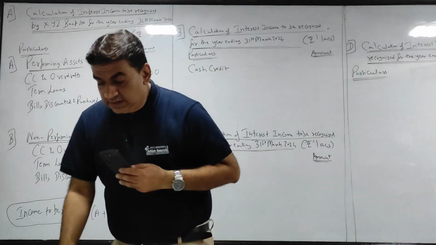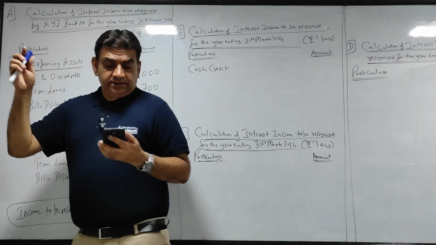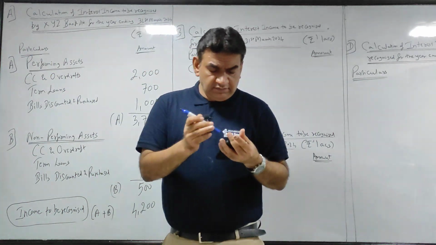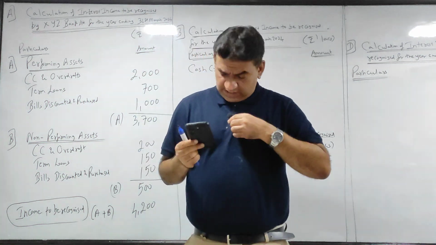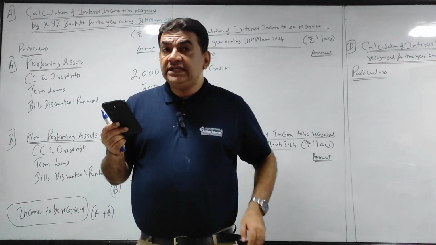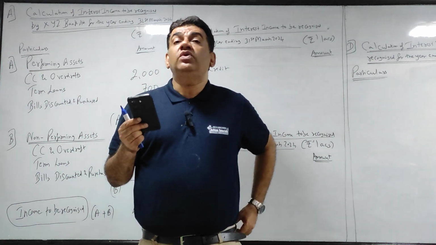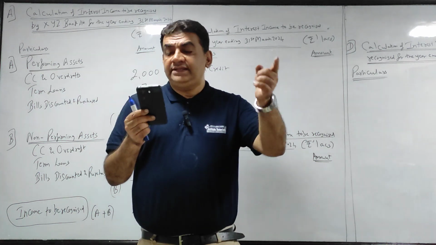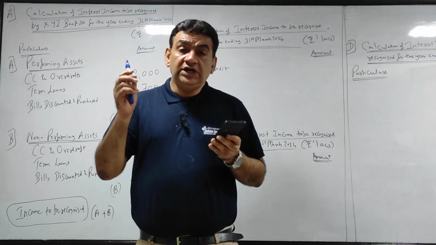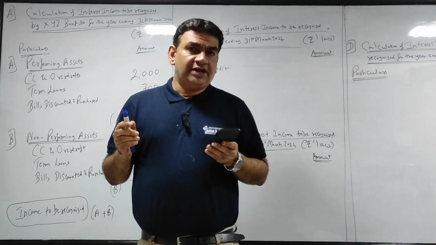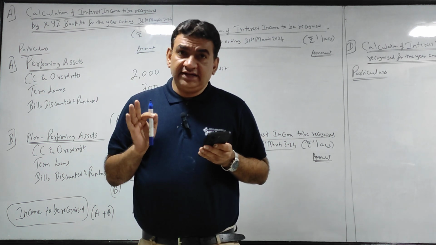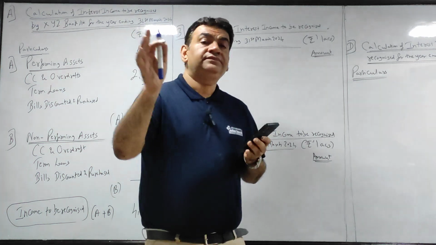Now see, I will have to make a bracket. What is the total income earned? The total income earned is 3,000. But remember, the income earned that I have to take has to be only for PA. This is NPA as well as PA. Look ahead: earned on NPA, collected on NPA. So can I say for NPA I have to just take collected? So what you will do?